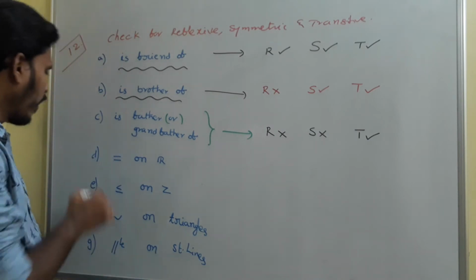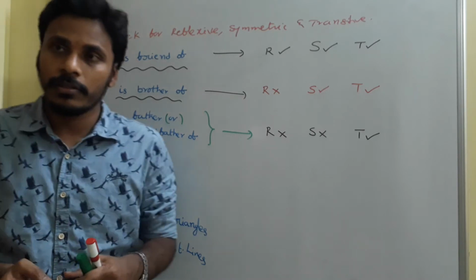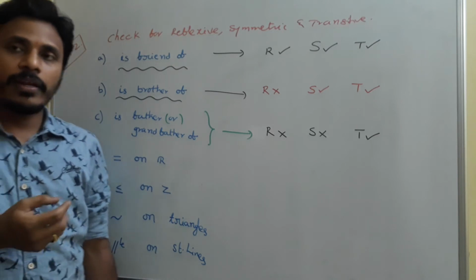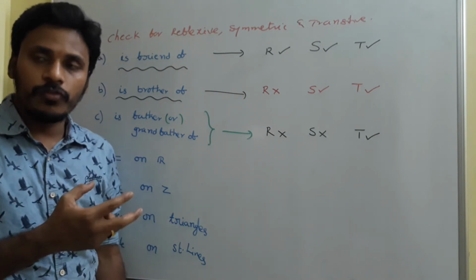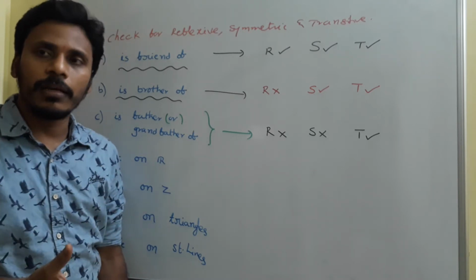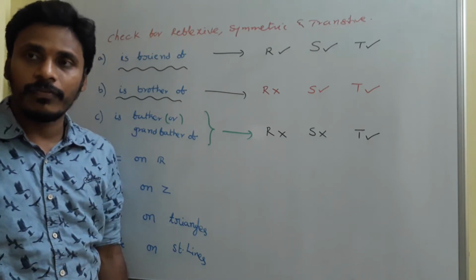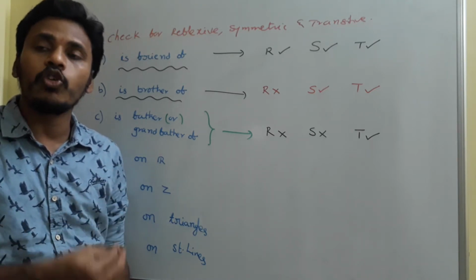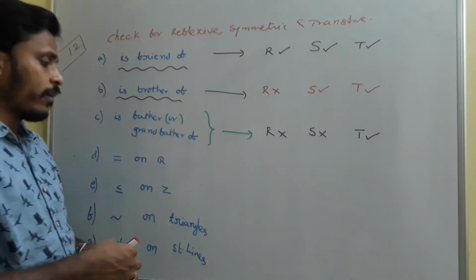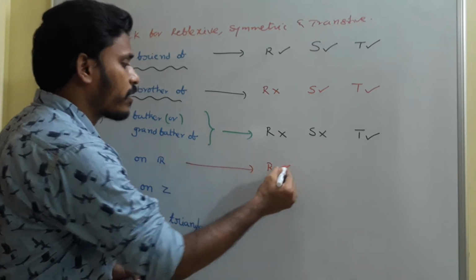Okay? And the next one is equals to on real numbers. So I have real numbers, and the rule of the relation is equals to. Take a real number x, you say x is equals to x. Is it right or wrong? Take any real number and for sure that number is equals to itself. That means for every real value of x, x and x are related with this rule, and that's why we say equals to on real numbers is reflexive.